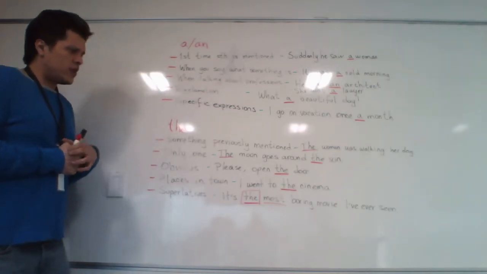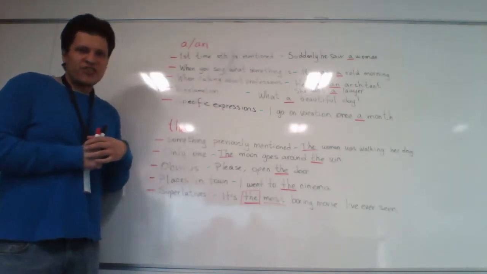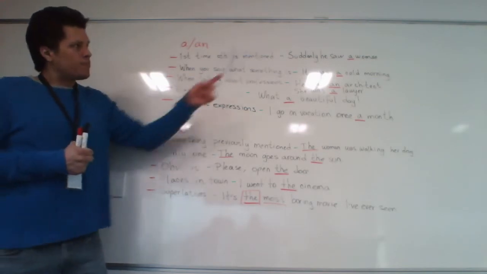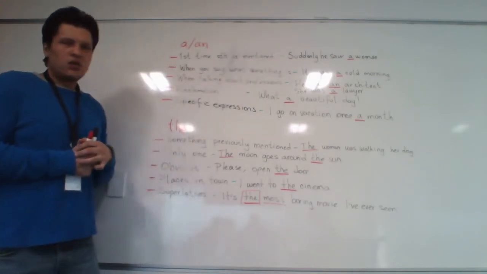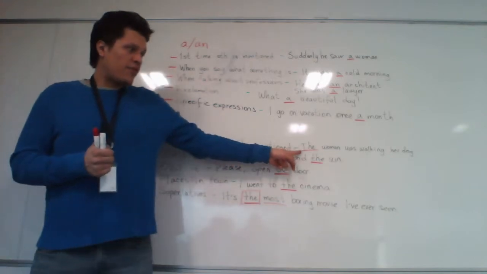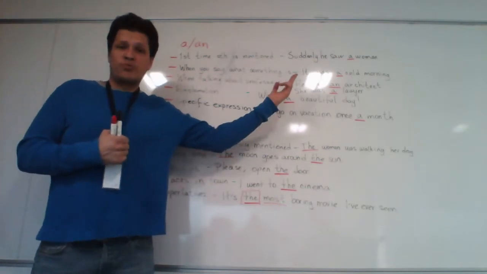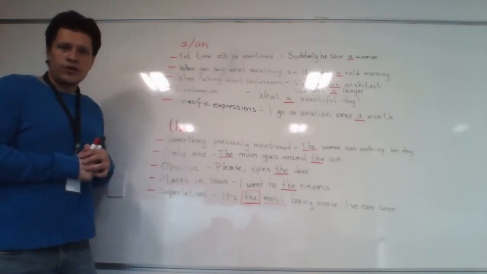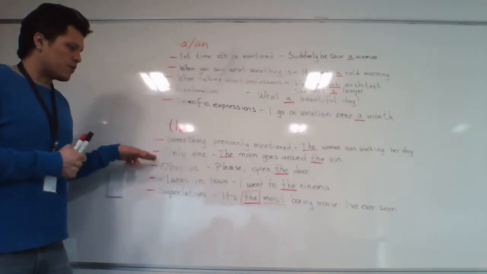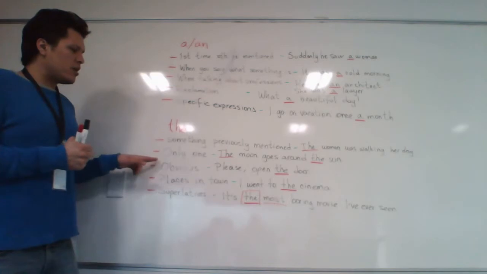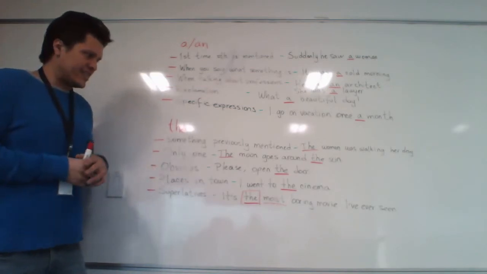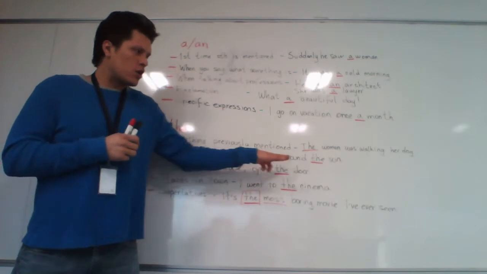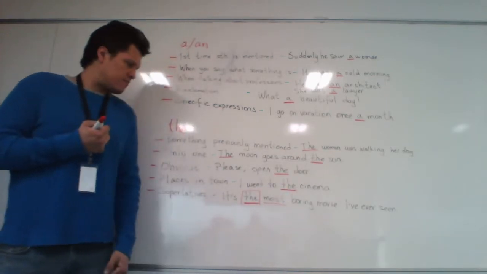Then we use the to talk about something we previously mentioned. Going back to the example of the woman. Suddenly he saw a woman. The woman that we previously talked about. The woman was walking with her dog, or was walking her dog. When we only have one of a kind, the moon, we only have one moon, it goes around the sun.